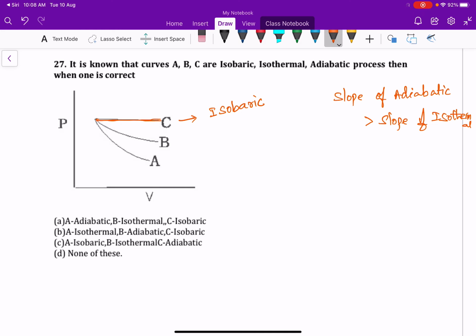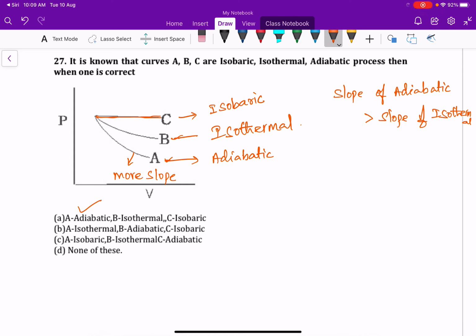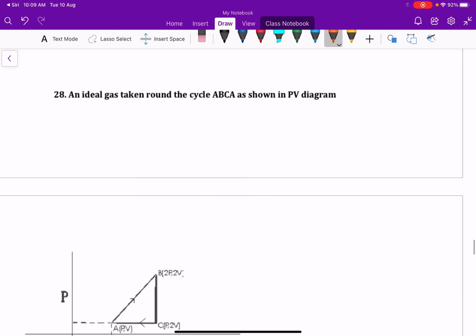Among B and A, which one has more slope? A has more slope than B. So A is adiabatic and B is isothermal. A is adiabatic, B is isothermal, C is isobaric process. Option A is correct for this question.